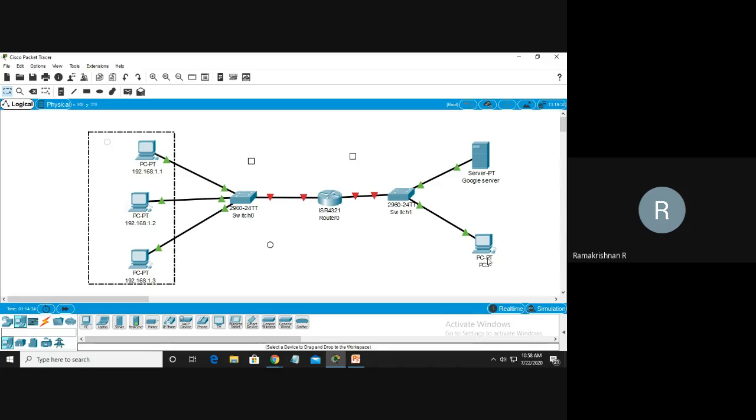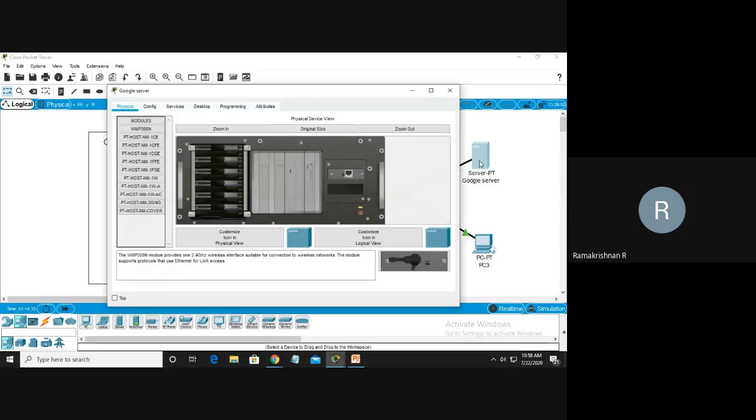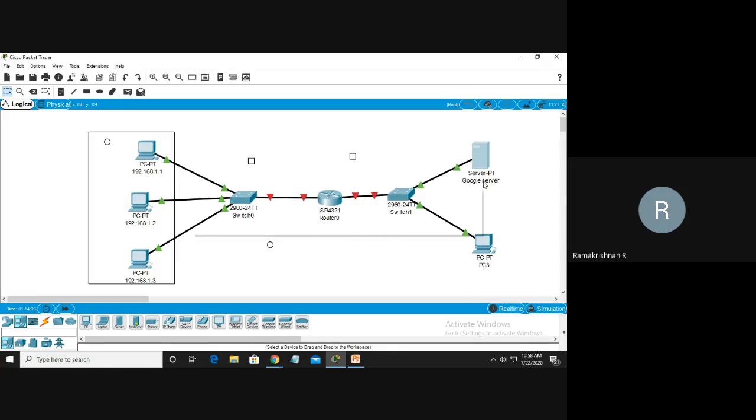For this server also I need an IP address. For the server I put a different IP address. This is going to be a Google server, so I put 172.16.1.1. This is for a different class. Normally IP addresses have A class, B class, C class, D class and E class, five classes. A class starts with 10, B class starts with 172, C class starts with 192, D class starts with 133 or 34. Like this, up to 255 we can start.